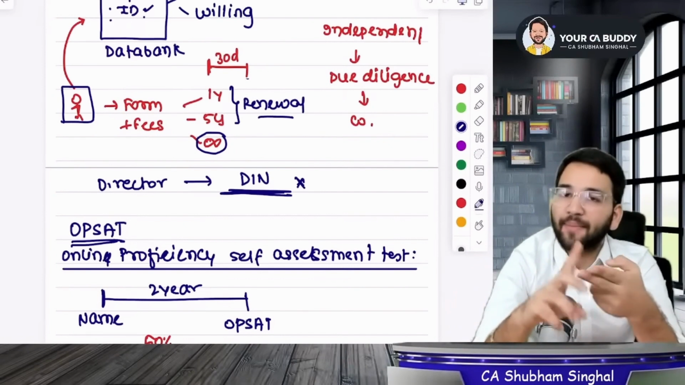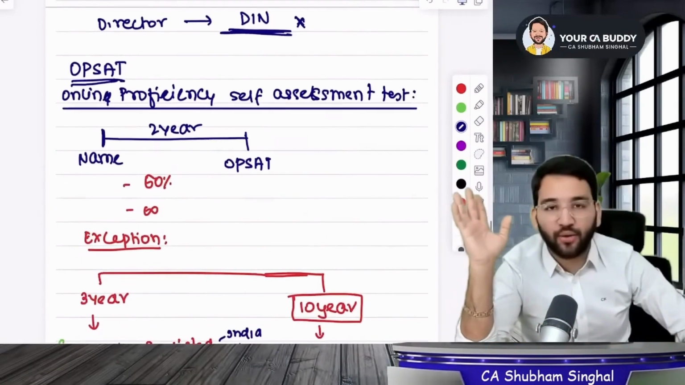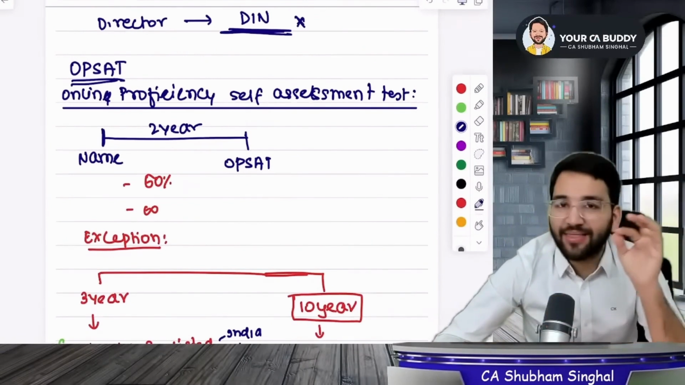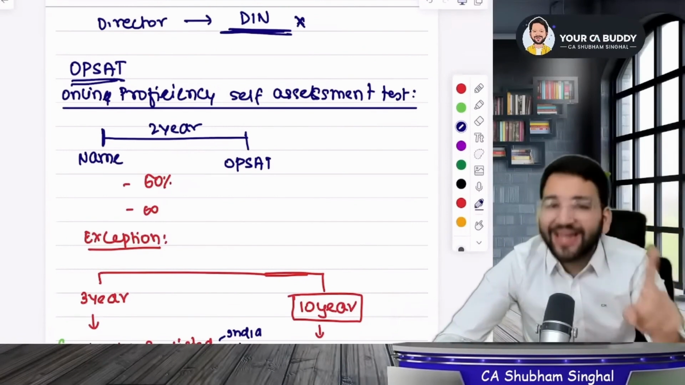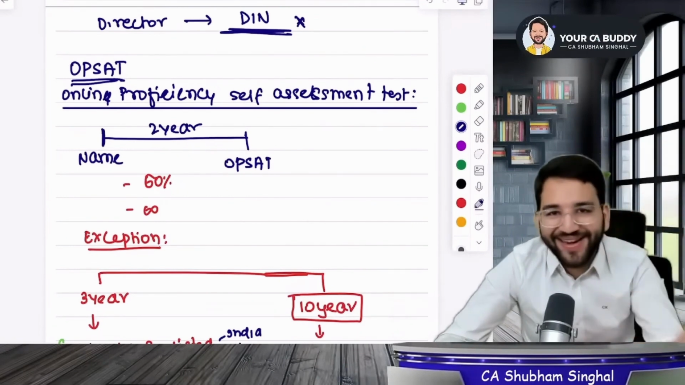And when do you renew? Within 30 days of the name's expiry, you will have to pay an extra fee if you renew. So after you get your name registered, you have to take the OP-SAT exam within 2 years. It is an online proficiency self-assessment test. In this test, you need to score 50%. There is no limit on attempts. Clear it within 2 years, okay?